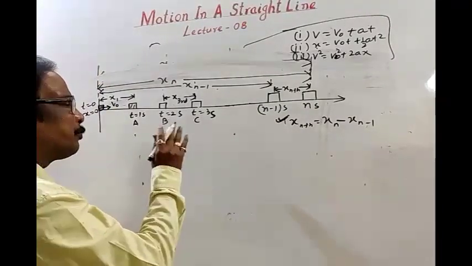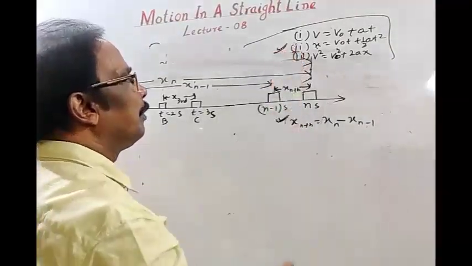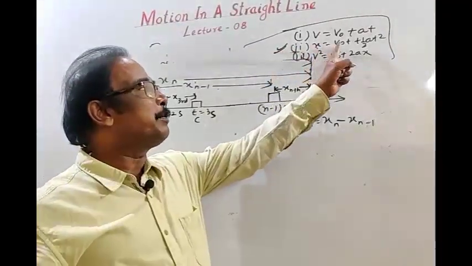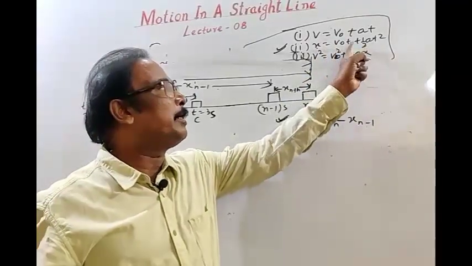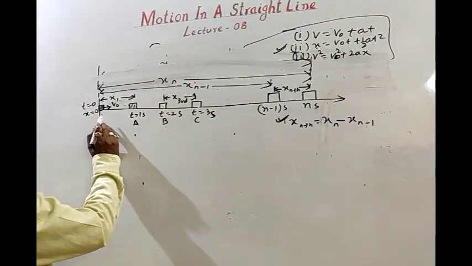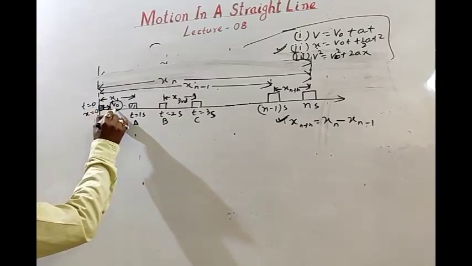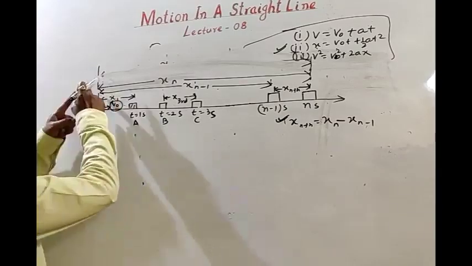General equation, as we know from this, distance traveled x is equal to v naught t plus half a t square, where v naught is initial velocity. When the body starts its motion, initial velocity is v naught.